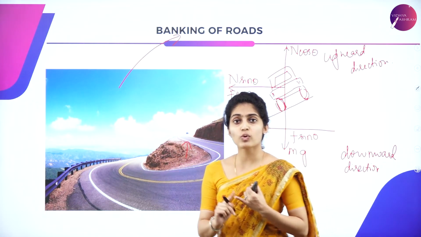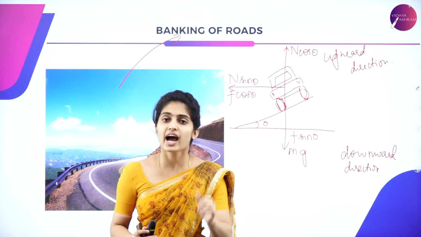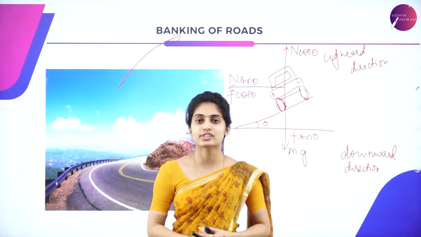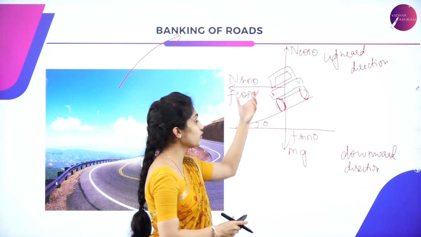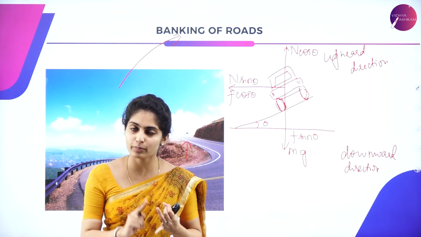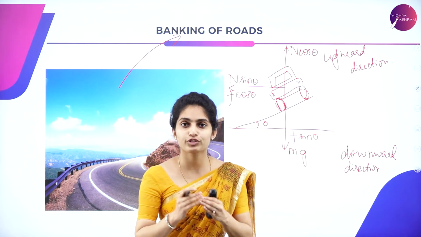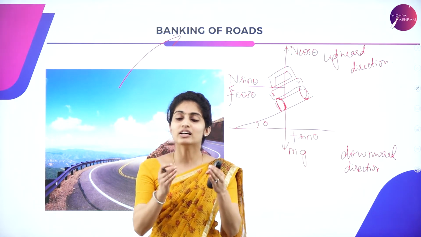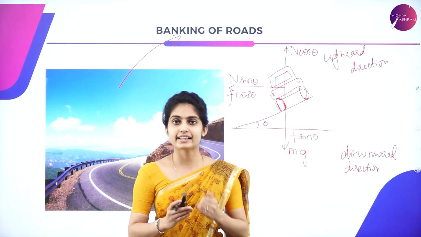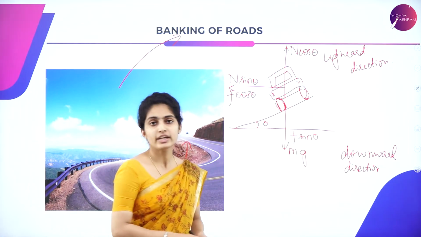The normal reaction acts perpendicular to the surface in contact, and friction acts parallel to the surface in contact. So we have the friction force as well as the normal force. What are we supposed to find out? The banking of roads. What is that phenomenon? The phenomenon where one edge of the road is slightly raised, so the road is inclined a little at an angle theta.